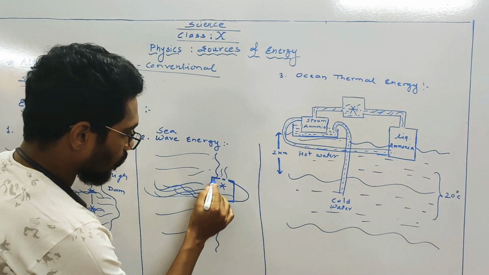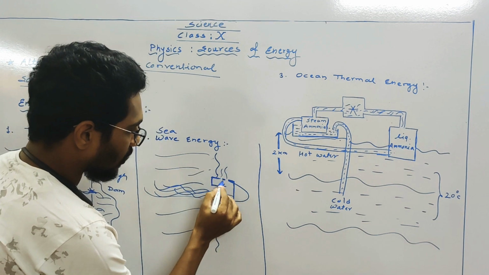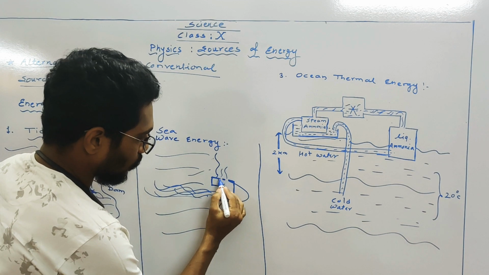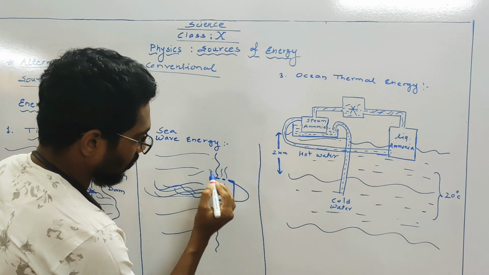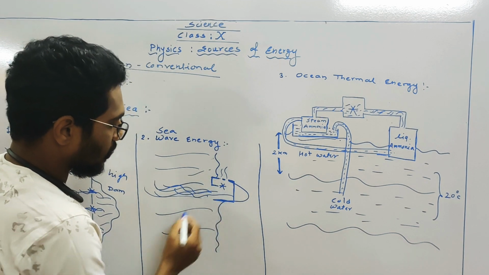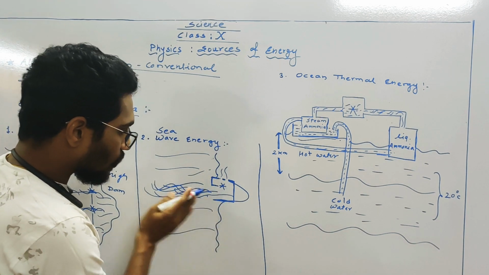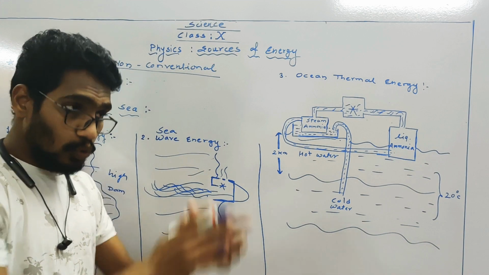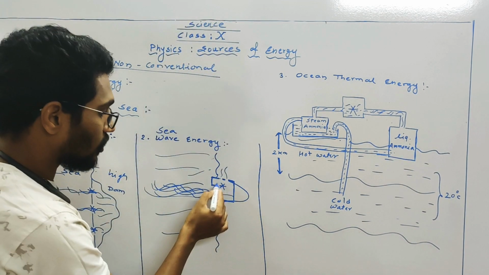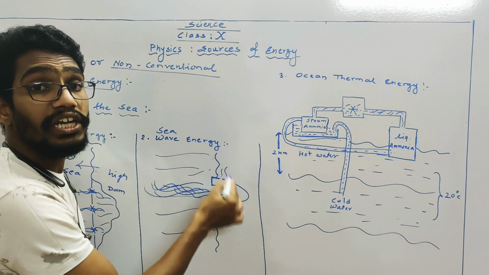जहाँ पे ये concrete work है, here we are having a window so that air comes in or comes out. So that is your window. ये आपको जो opening दिख रही है ये window है. Here we construct a turbine and this is the opening. जैसे ही sea waves आएंगे और यहाँ पे टकराएंगे, उस कंस्ट्रक्शन में जो भी हवा होगी वो कहाँ जाएगी? In the upward direction. So turbine starts rotating.